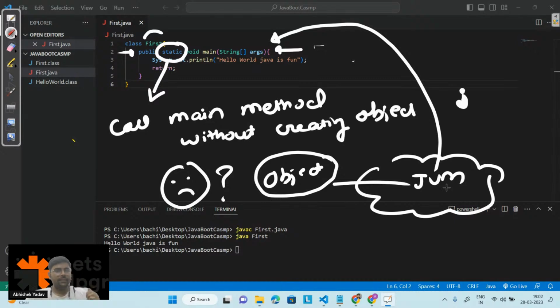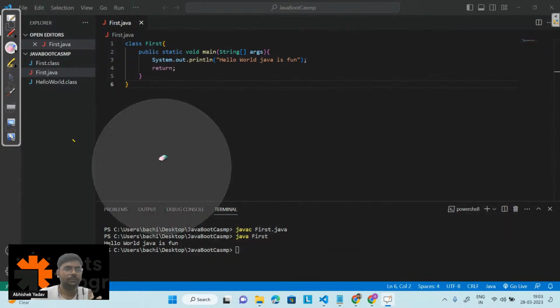So here JVM is in confusion, right? JVM is saying, hey, you are my entry point, and since I have not executed any line of the code, how can I create the object? So what we are doing, we are making the method static. So the problem is solved, right? Now everyone is clear, yes or no?